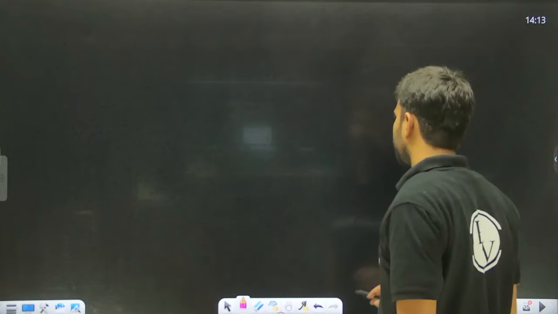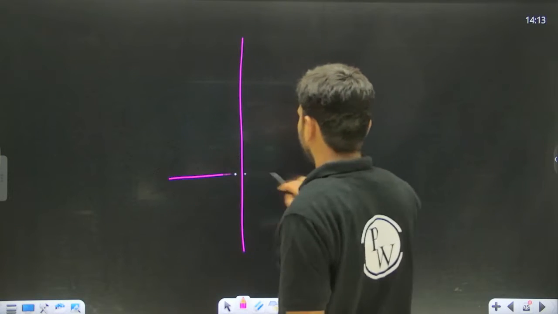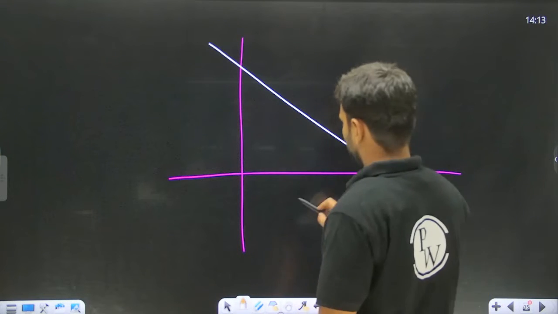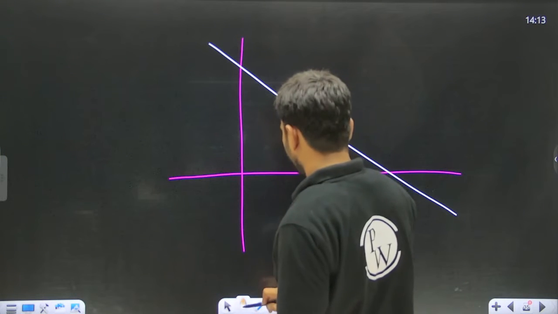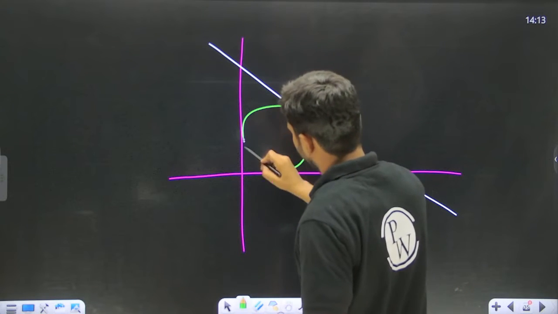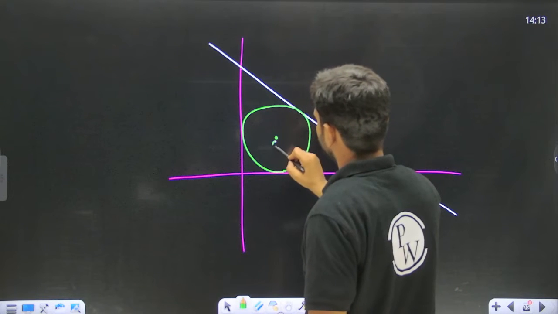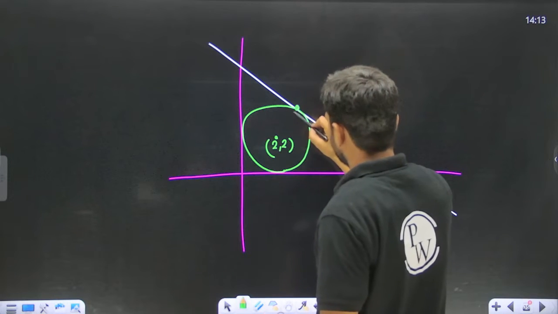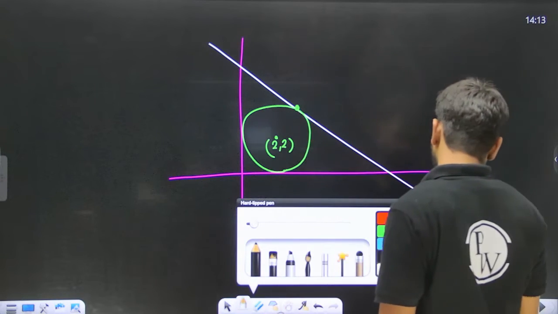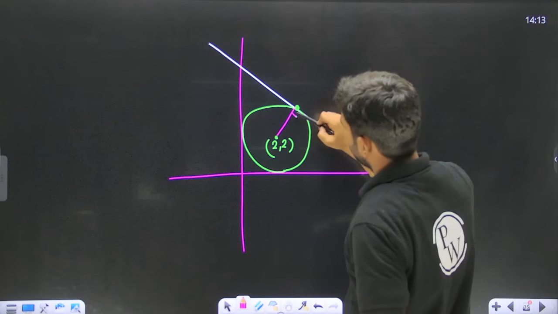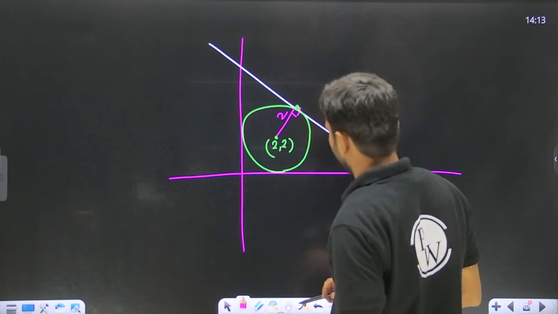If this is the case, then the circle has center 2 comma 2. So you can assume this line, and this perpendicular distance has to be equal to 2. This is what is given to us.